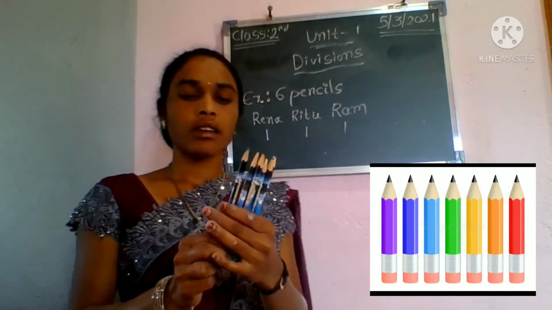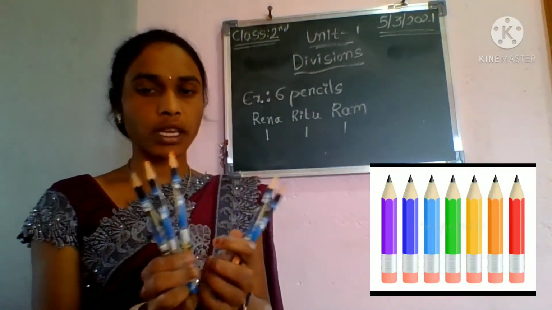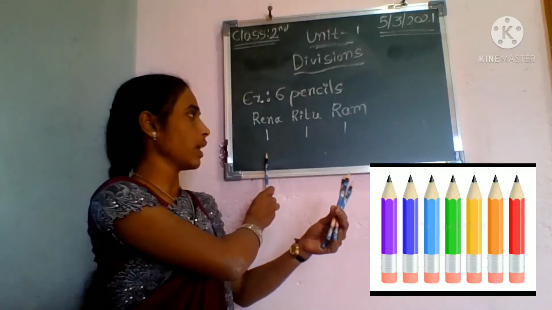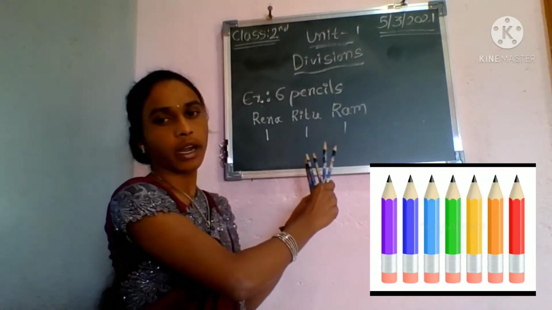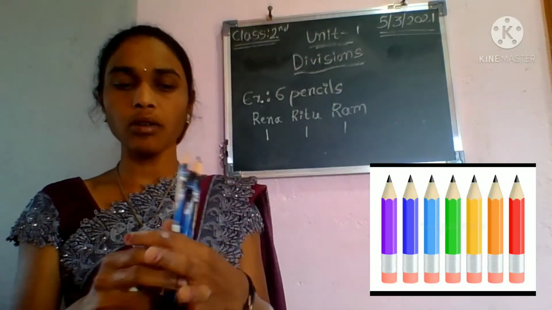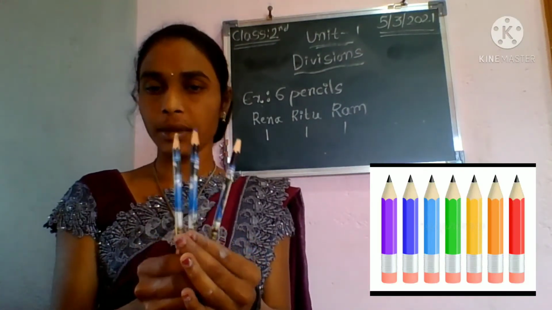See, 1, 2, 3. I gave these 3 pencils, 1 to Reena, 1 to Ritu and 1 to Ram. Then how many pencils are with me now? See, only 3 pencils.